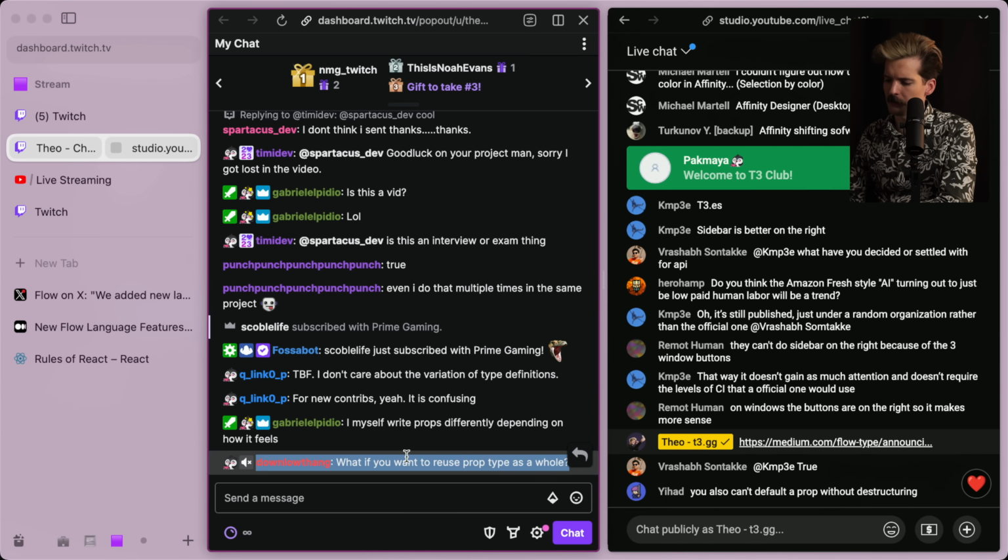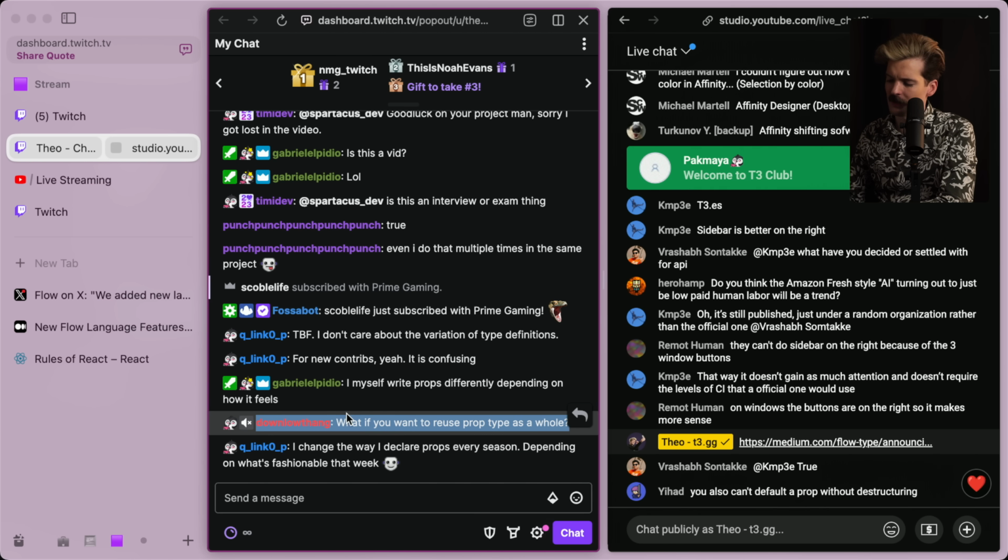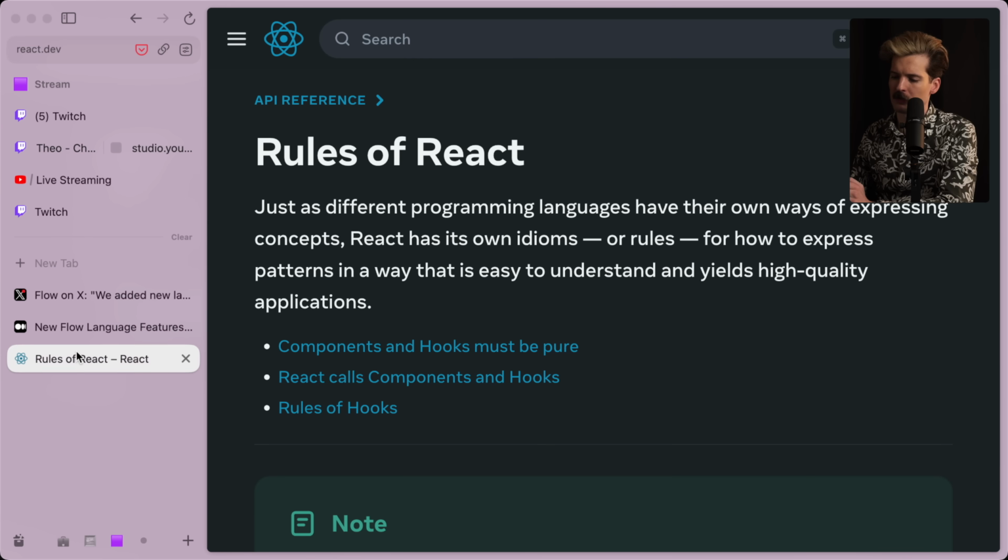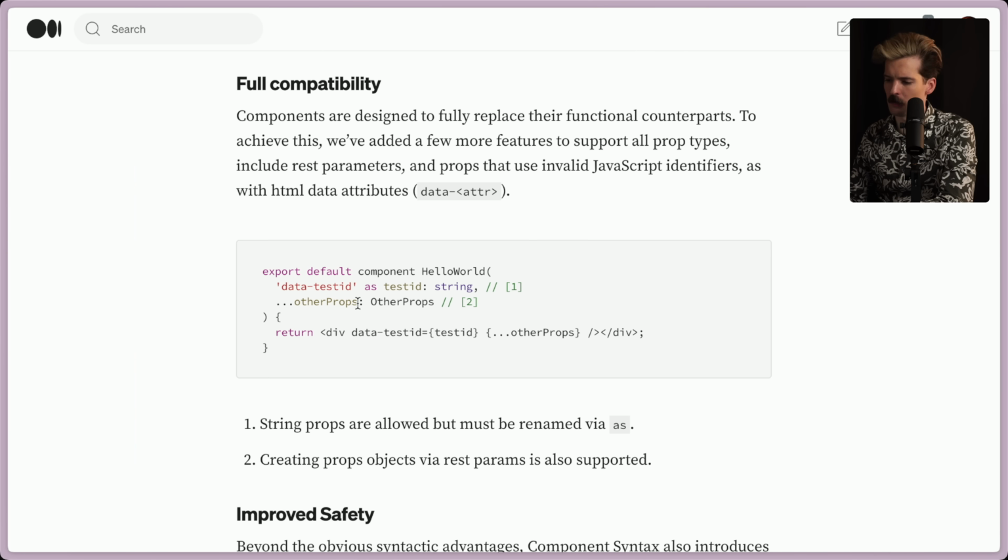What if you want to reuse prop types as a whole? I will make the argument that this isn't very common. What I do see that's somewhat common is you want to pass props down from a parent to a child, which they actually show in here where other props gets dumped on this div. This is, I think, the use case where I would see a lot of that, where I have something that's wrapping a badge and I'm putting something in the badge, but I also want to pass all the original badge props. I could put the props that are specific to my component and then have the rest be typed through this collection thing. So I can pass that down the rest of the way, which is actually really, really convenient for that.